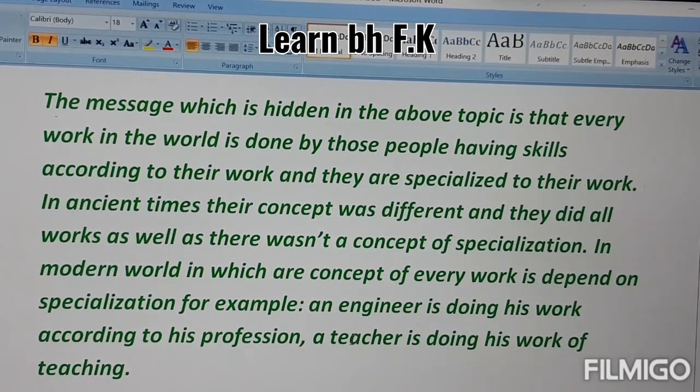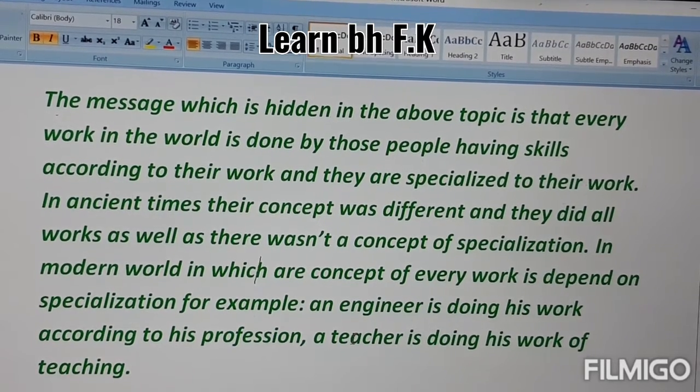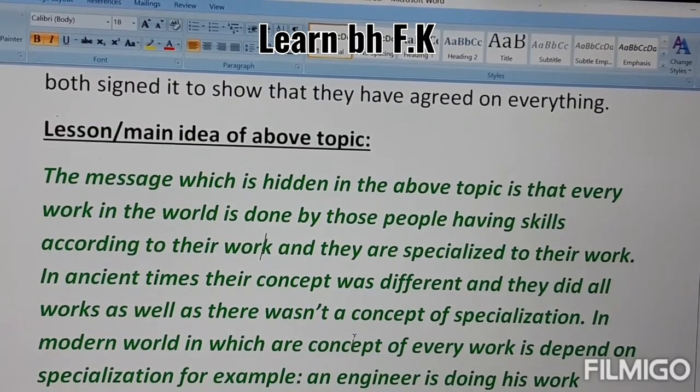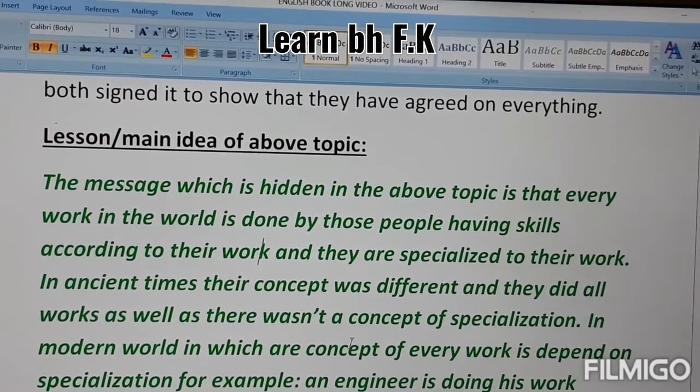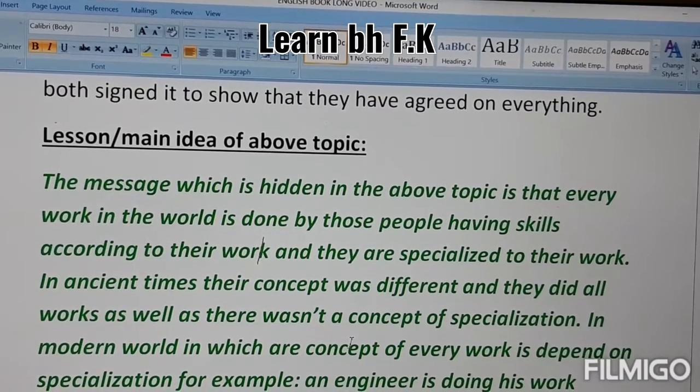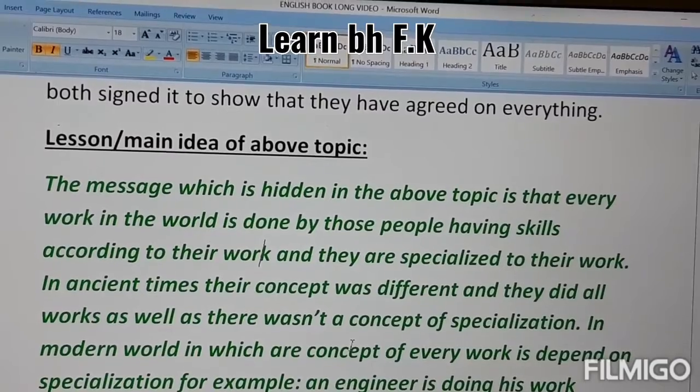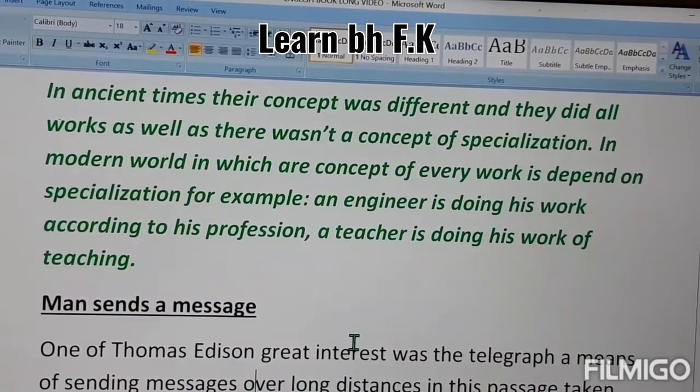For example, an engineer is doing his work according to his profession. A teacher is doing his work of teaching. Right now we are in the modern world, so we have different occupations or professions, and they are doing their different tasks according to their skills, which is called specialization in their field.